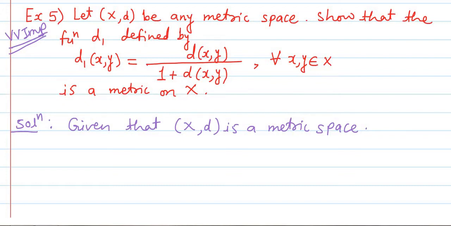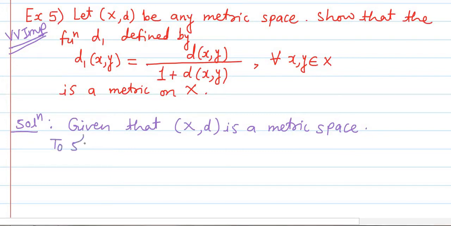Now to show that d1 is also a metric on X, it is sufficient to show that d1 satisfies the triangle inequality. So we'll establish the triangle inequality. To prove the triangle inequality of d1, we'll use the triangle inequality of d.